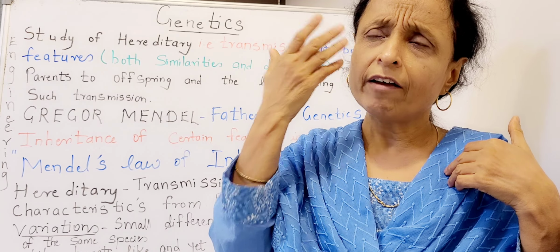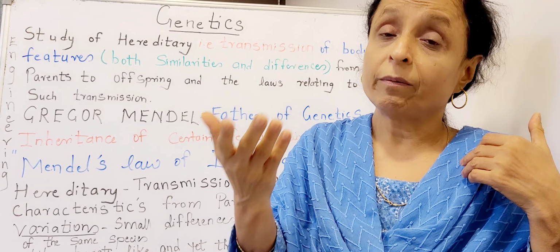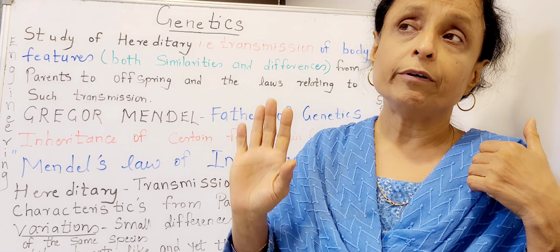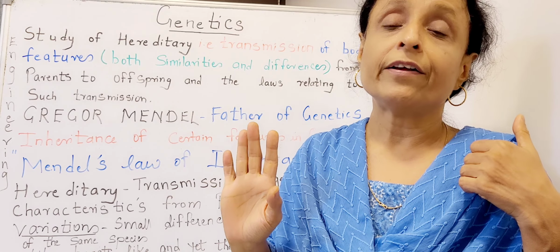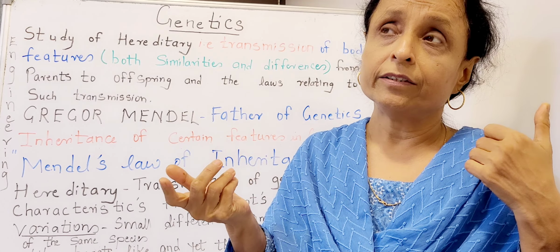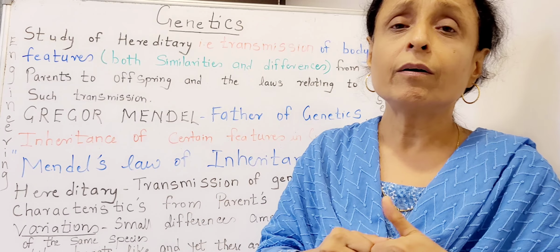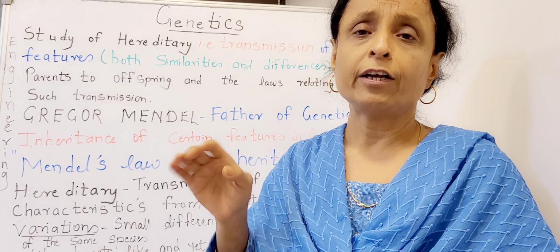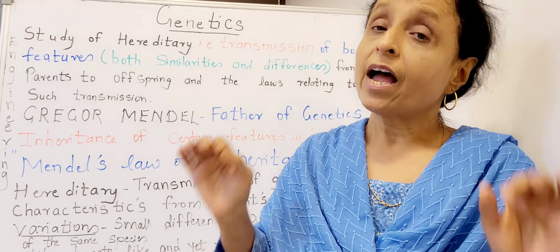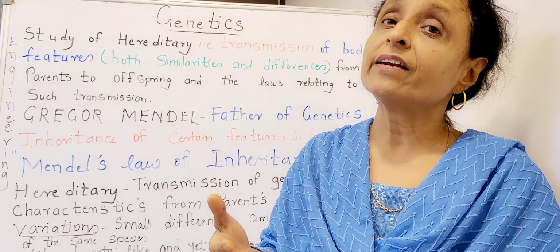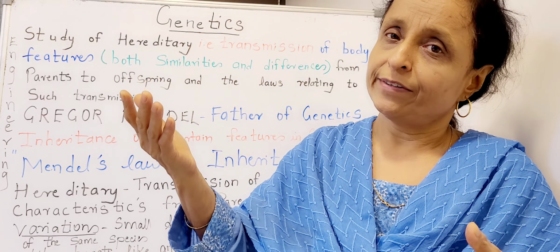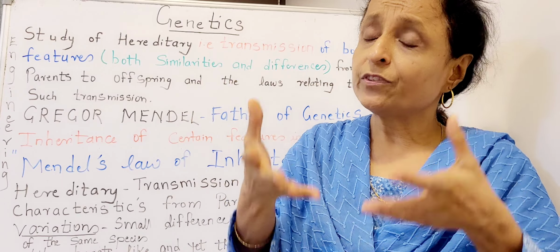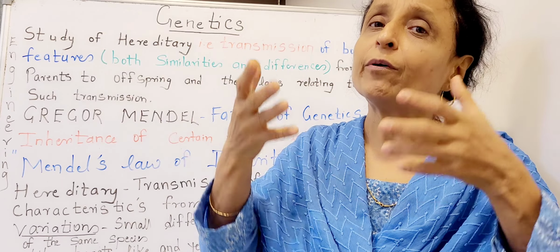You might have eyes which are normal, or colorblind, where you are not able to differentiate between red and green color, and that might be a problem. You might be right-handed or left-handed. So these are the traits, and these traits you inherit from your parents.